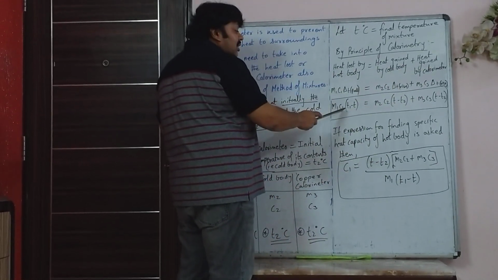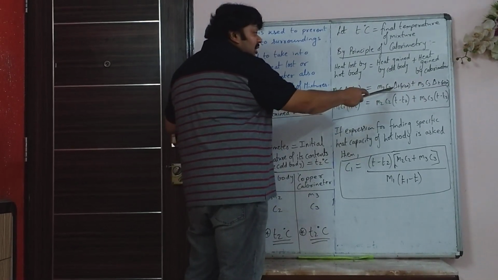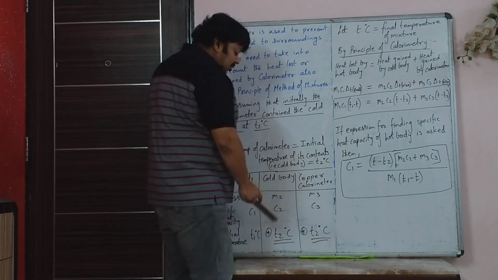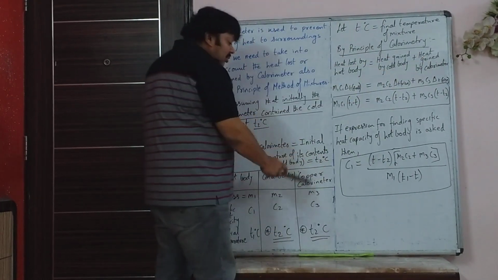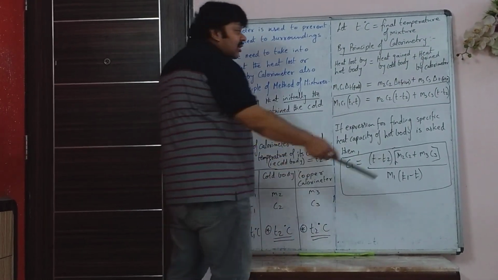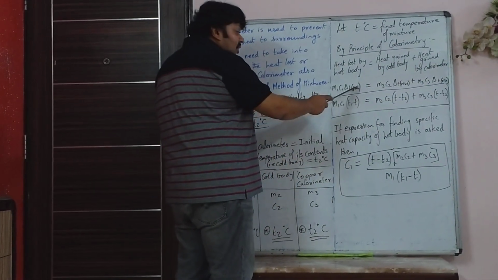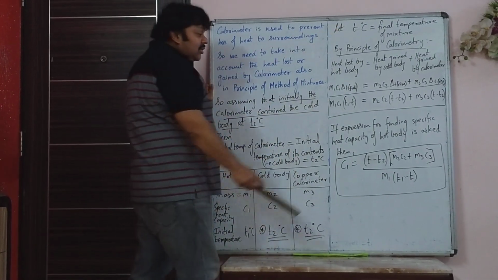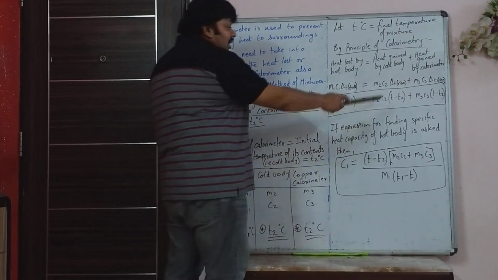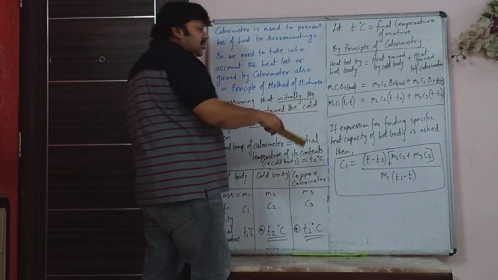So this is M1 C1 delta theta, the fall in temperature. Here it is M2 C2 delta theta, the rise in temperature, and for the calorimeter also it is M3 C3 delta theta, the rise in temperature. The fall in temperature is from T1 to T, the final temperature, so T1 minus T, and the rise in temperature for both of them will be T minus T2.